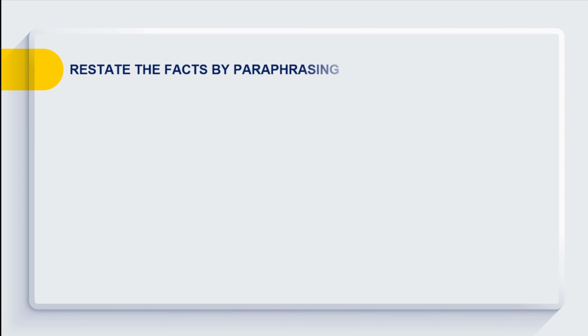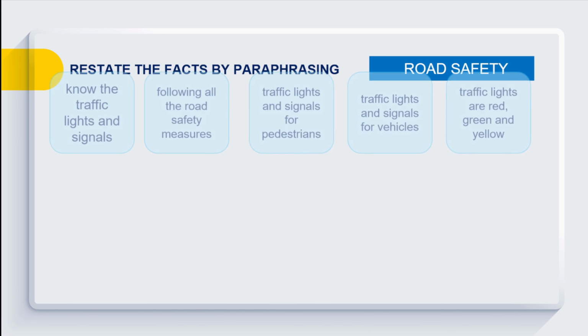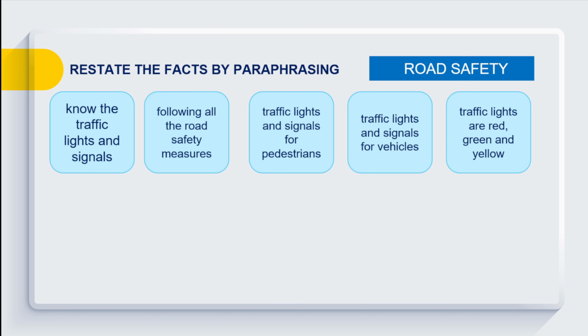Let's restate the facts from the passage listened to by paraphrasing the related facts about road safety. These related important facts will be our guide to say them in our own words. Let's try fact number 1. Know the traffic lights and signals. We can say, road safety means knowing the traffic lights and signals.